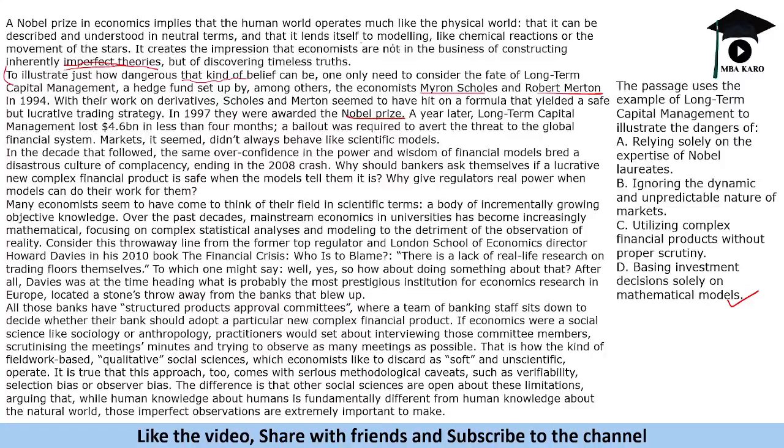Belief in mathematical theories, like mathematical modeling of chemical reactions or the movement of stars. So economics has become a mathematical model. This is too generic, like these are trap options. Sometimes we get answers wrong because of such trap options. Initially I felt that this should have been the answer, but the right answer is this one.